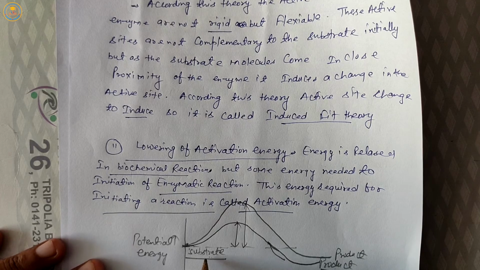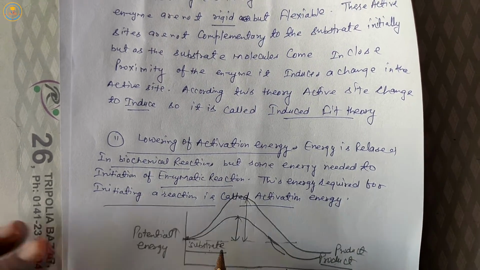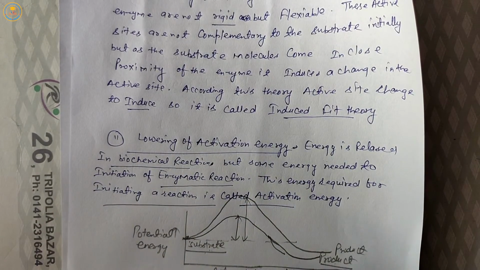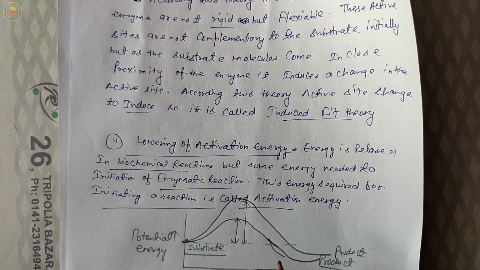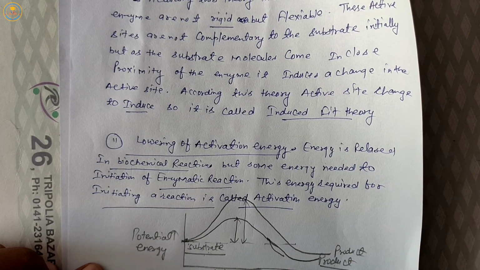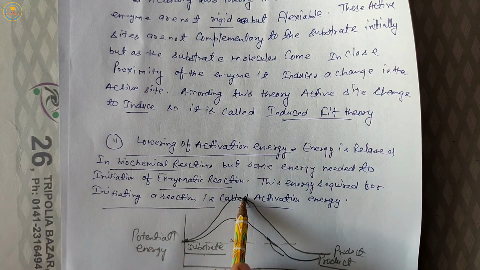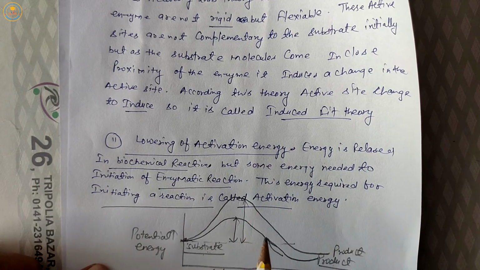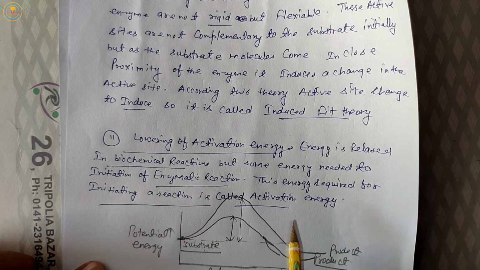If the same substrate participates in a biochemical reaction, first in presence of enzymes, second in absence of enzymes: when the substrate converts to product in presence of enzyme, less energy is required. But if the substrate participates in the reaction in absence of enzymes, more activation energy is required.